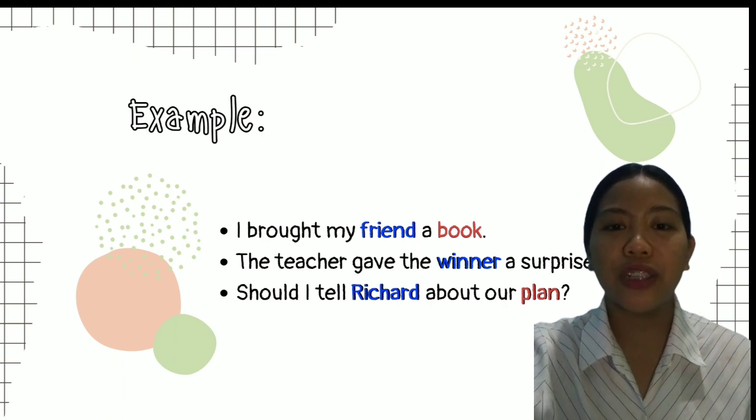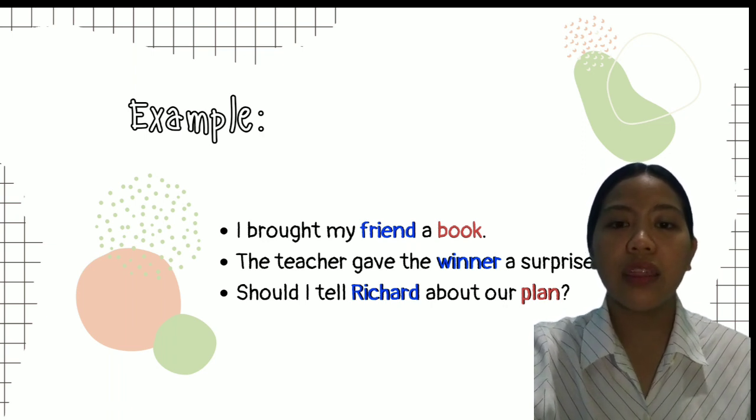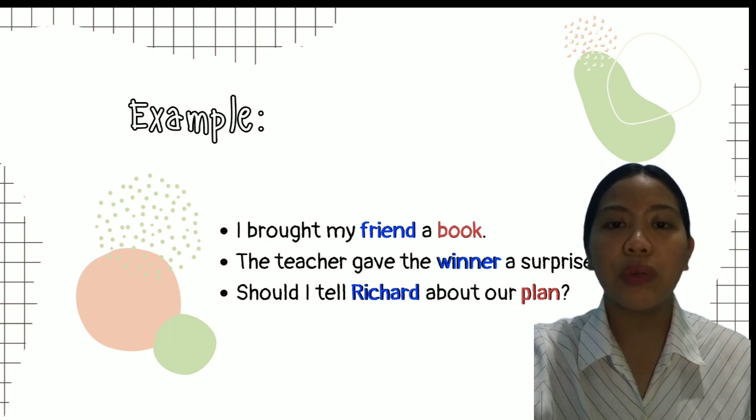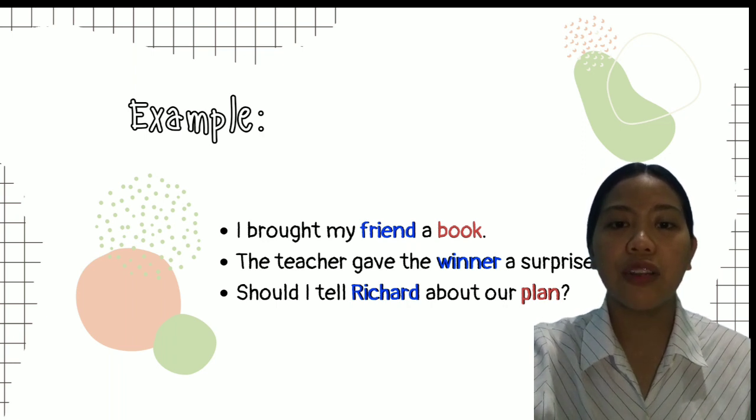Should I tell Richard about our plan? Here, the subject will tell the plan to Richard. So the verb tell is first experienced by plan and then by Richard. Thus, the plan is a direct object and Richard is an indirect object.